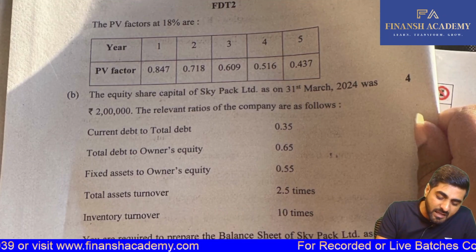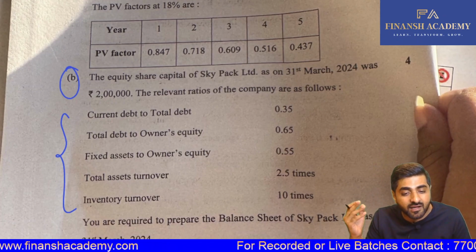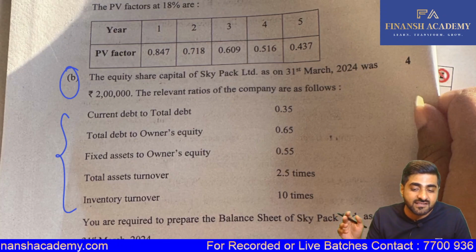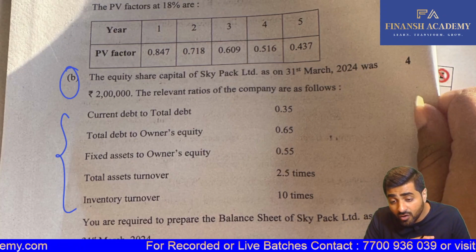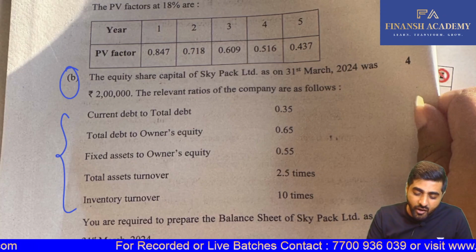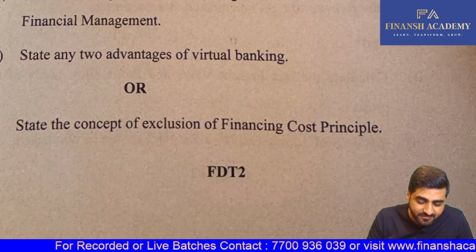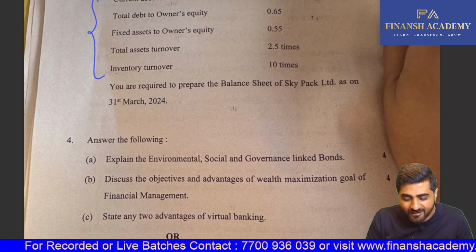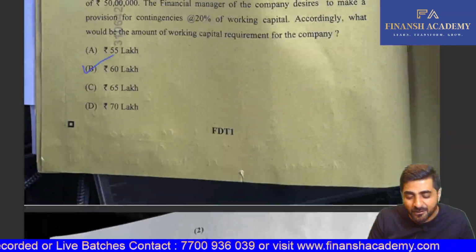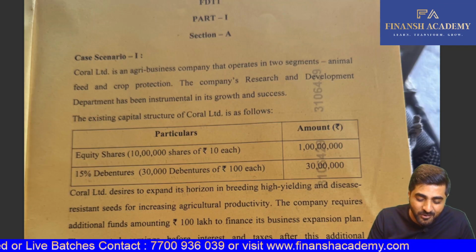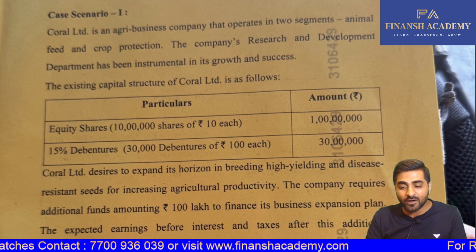And then in your B part, this was also a textbook question. We had to prepare the balance sheet, and we had current debt, total debt to owner's equity, fixed asset turnover ratio, and inventory turnover ratio. So we had your amount of equity share capital. We have also solved this in the class. I hope, my dear students, you have found this paper relatively easy, and there was also a theory part. If we have a paper like this, I don't know whether you all have even thought about attempting the theory part or not. But overall, I'm very happy and satisfied with the paper.